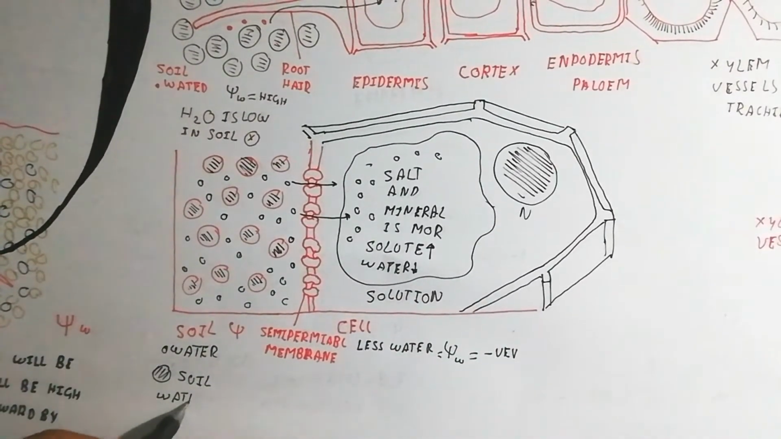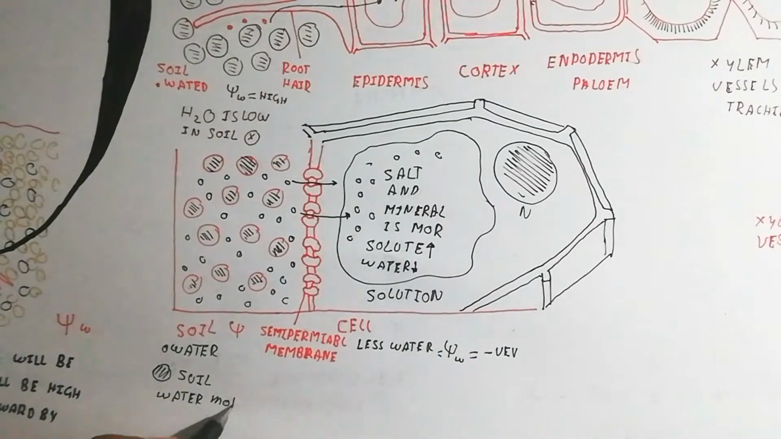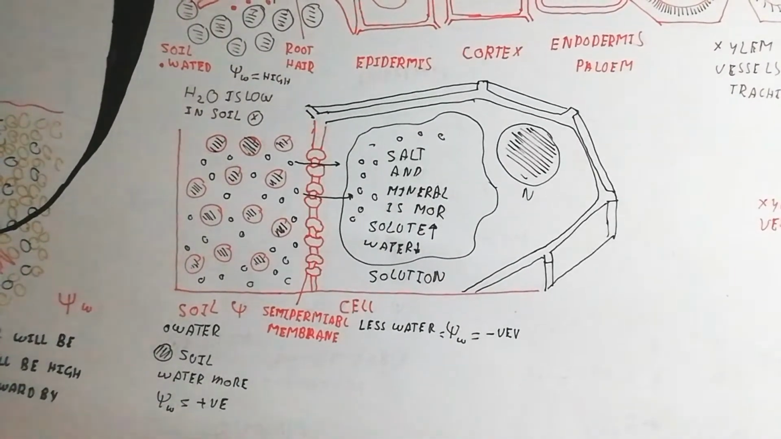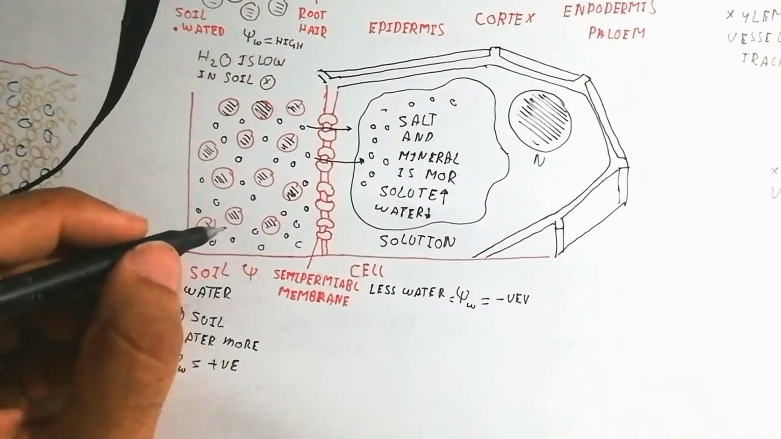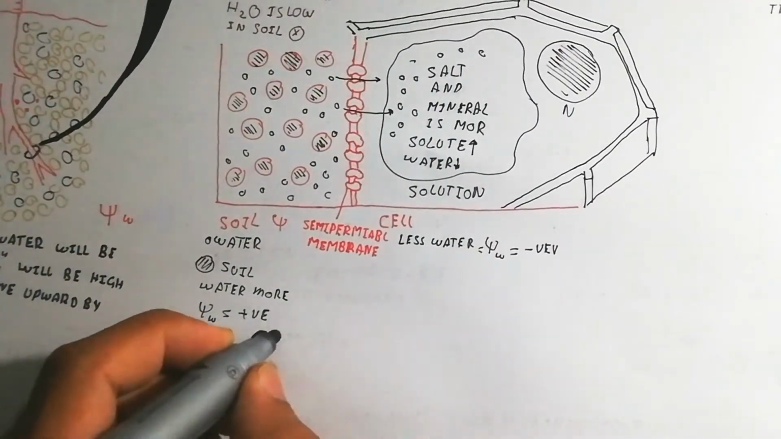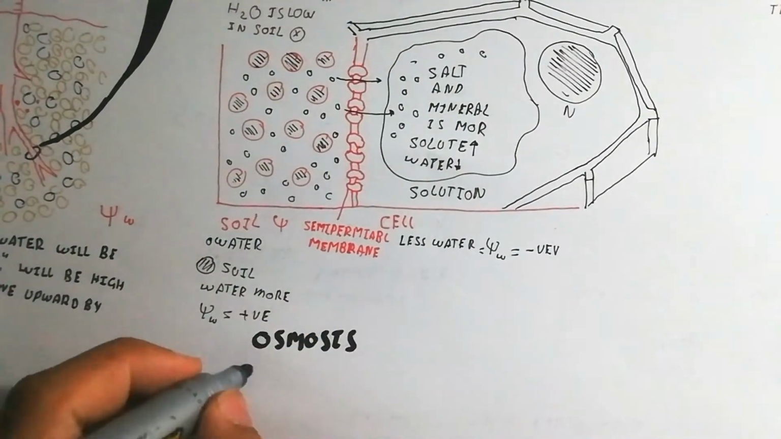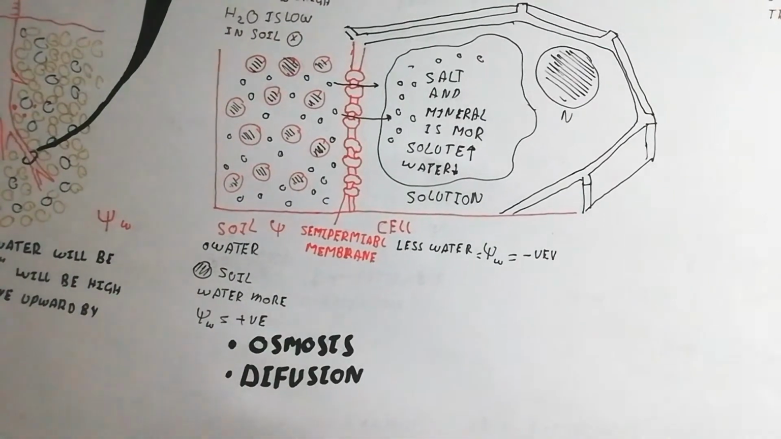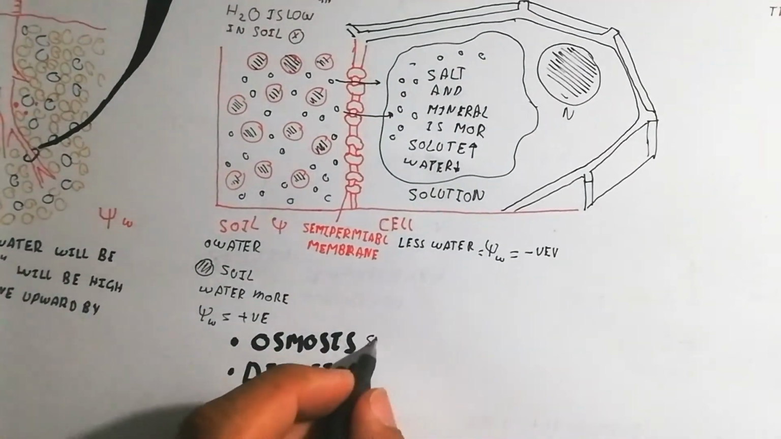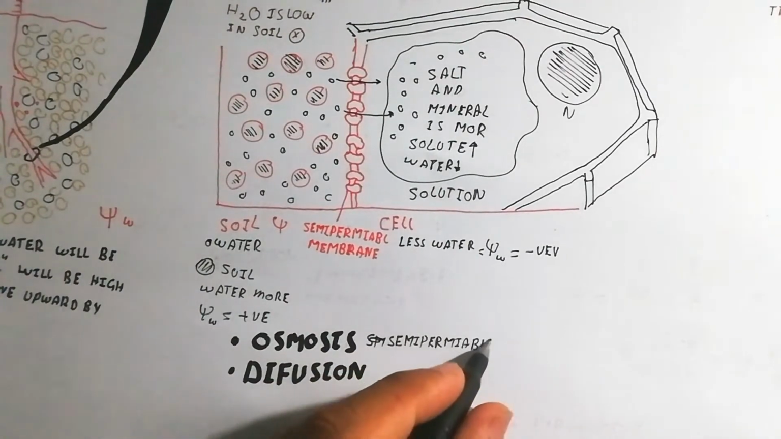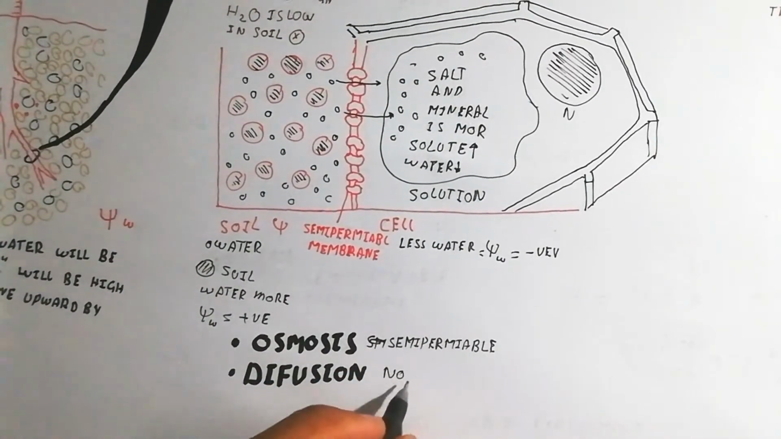A positive water potential will decrease by osmosis to become a negative water potential. Here there is a positive water potential, and there is a lower, negative water potential in the cell, so the water moves by osmosis or diffusion toward the negative water potential, due to the salt and minerals. The solute is present more inside the